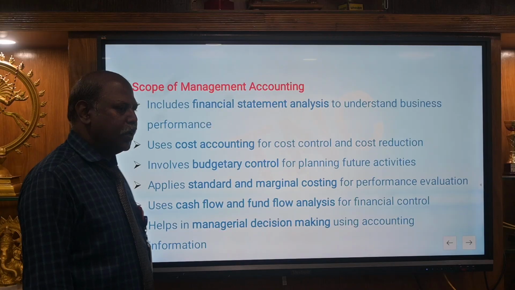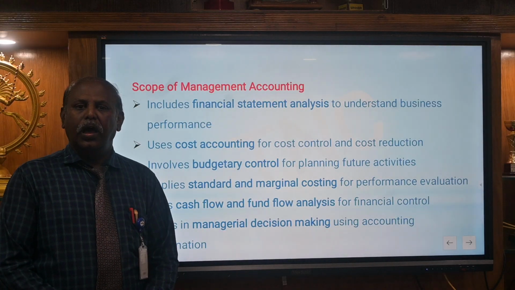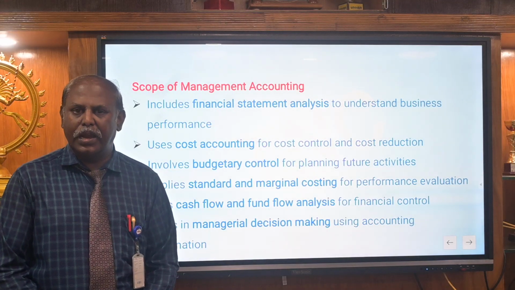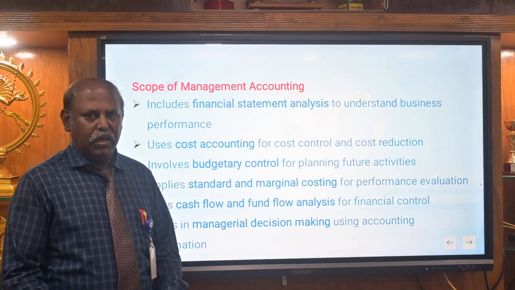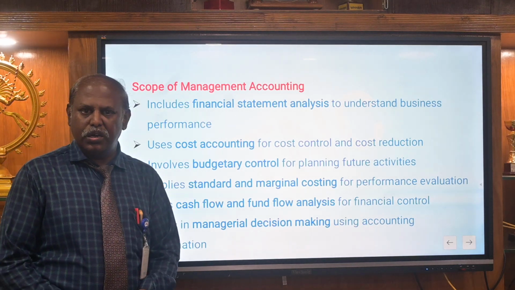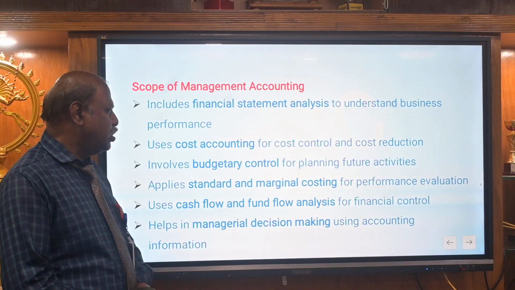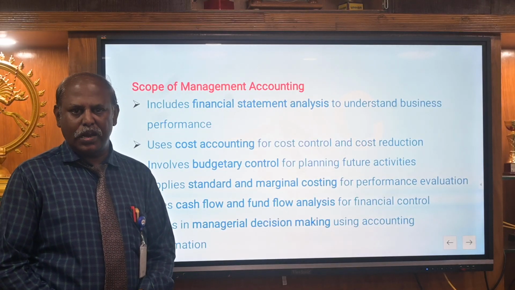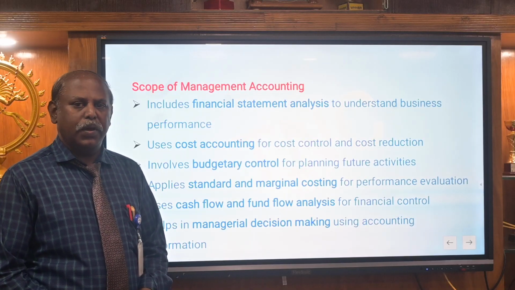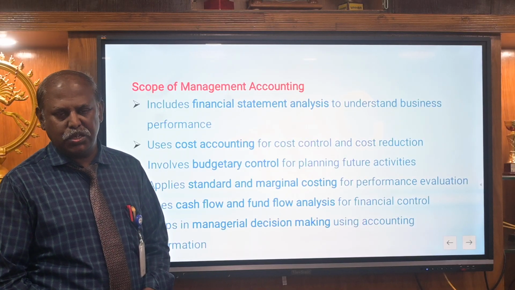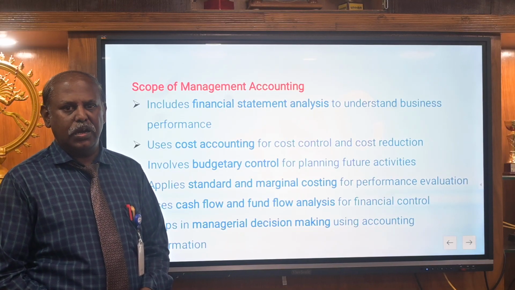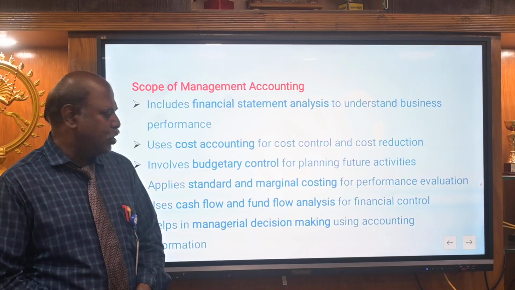Here the financial statement analysis comprises comparative analysis, common size analysis and trend analysis. We can see those later. The second one is cost accounting. It controls the cost and helps in cost reduction. The third one is budgetary control. That means for our future transactions, we can prepare budgets. For example, the company may prepare a production budget for the future production level. At the same time, they can prepare a sales budget, flexible budget, and then a master budget for future activity.